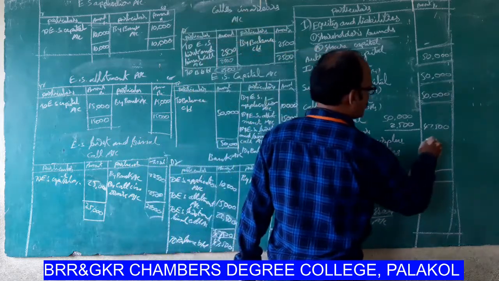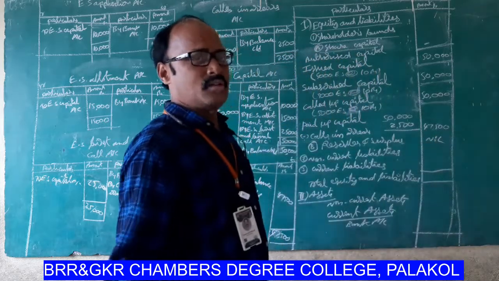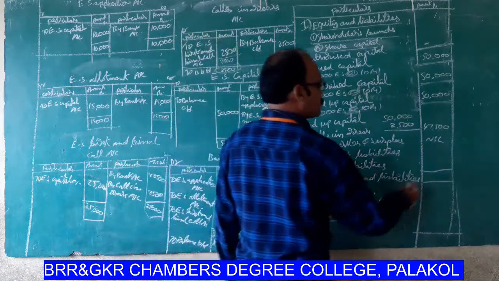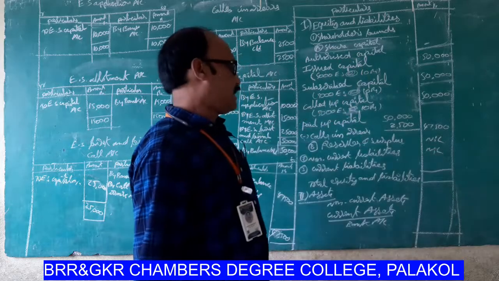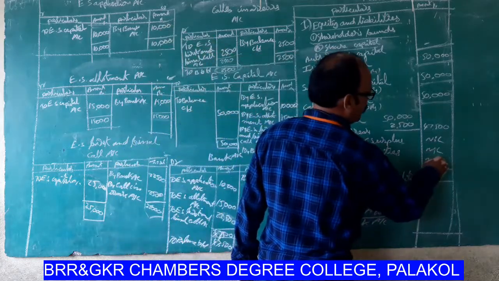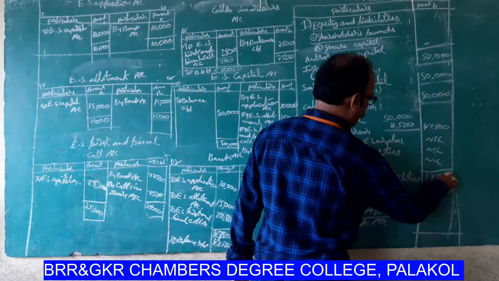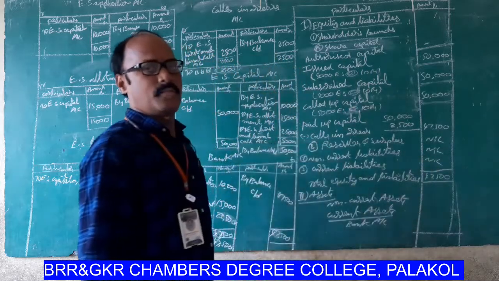So reserves and surplus nil. Next one, there are no non-current liabilities and current liabilities in the problem, nil. The total of equity and liabilities 47,500.